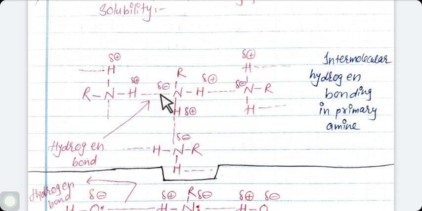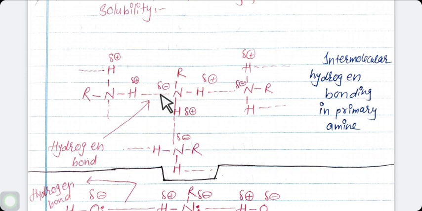Due to their ability to form hydrogen bonds with water molecules, lower aliphatic amines are soluble in water. It is about the solubility of the amine. So, what is the condition?